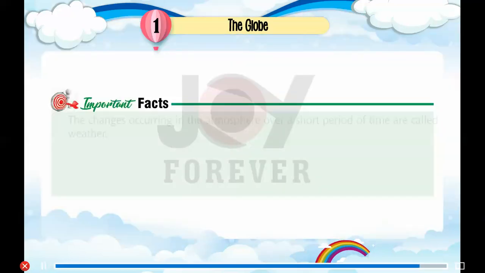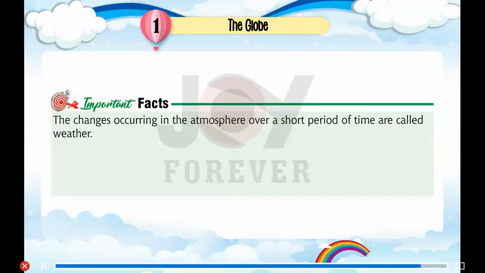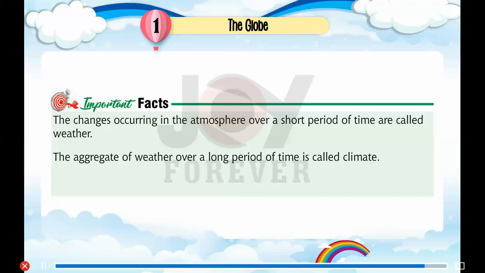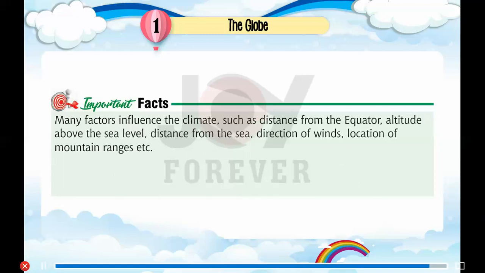Important facts. The changes occurring in the atmosphere over a short period of time are called weather. The aggregate of weather over a long period of time is called climate. India is said to have a monsoon type of climate.